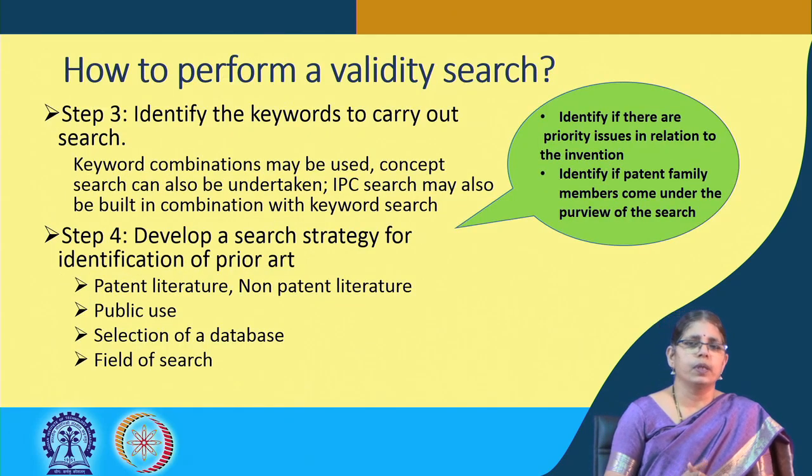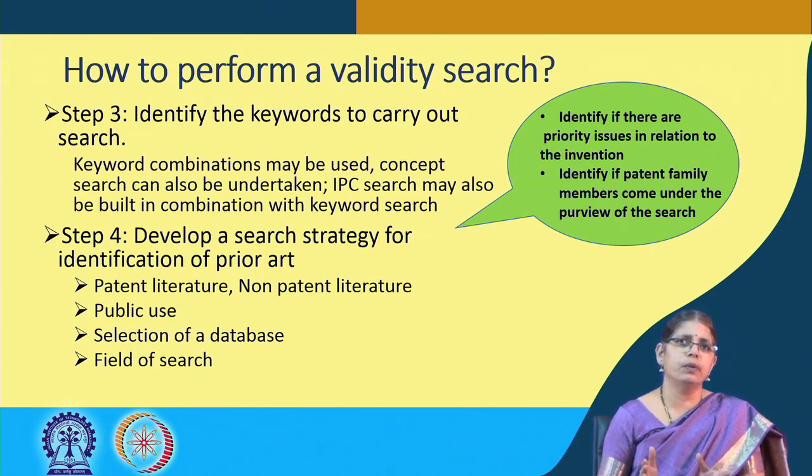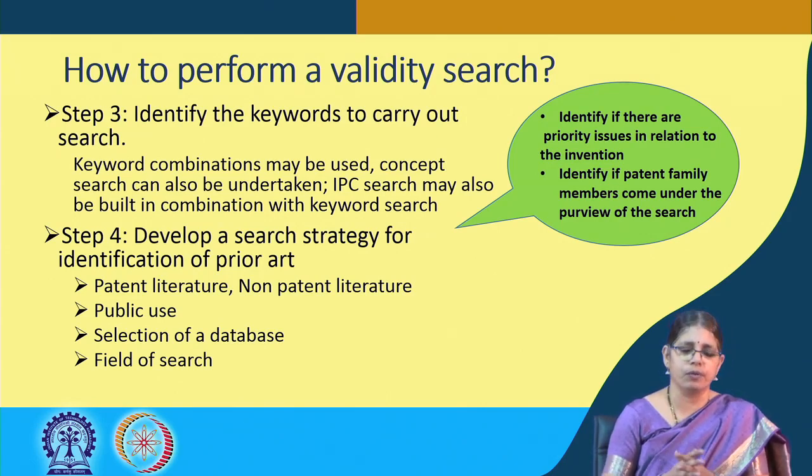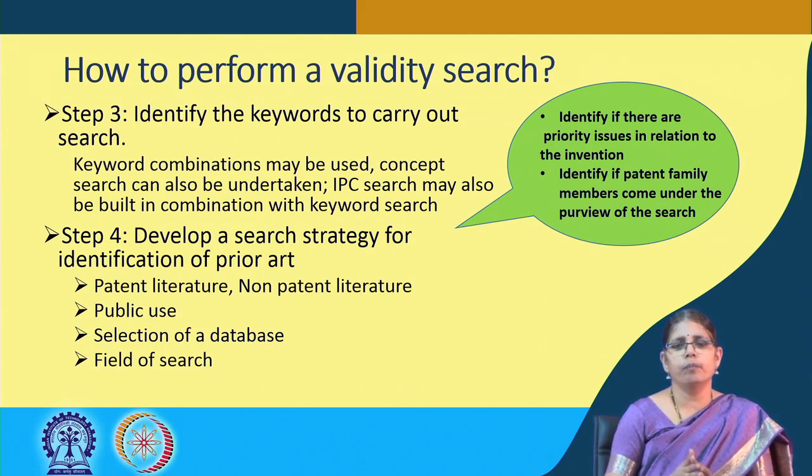The third step is the identification of keywords to carry out the search. Here the keywords are derived from the claim terms. So, to that extent, we are not looking at the invention as a whole, but the specific claim into consideration. One may also combine this well with an IPC search, where we are looking at specific areas in relation to that particular invention.